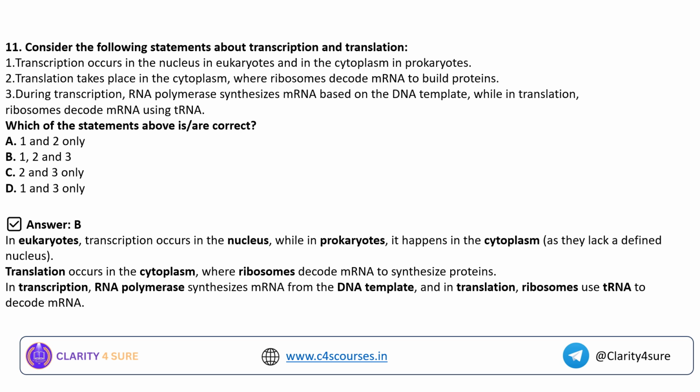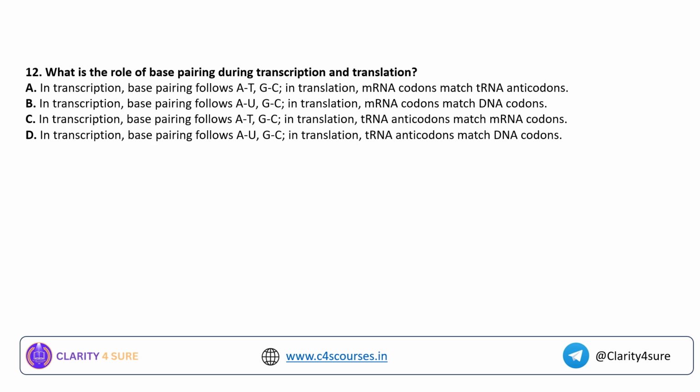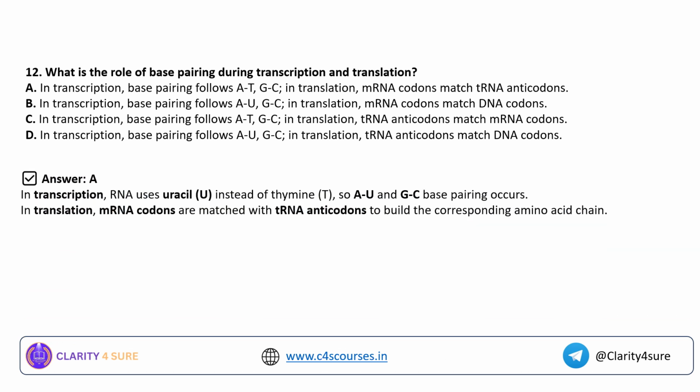Okay, having discussed question number 11, we'll go to question number 12. What is the role of base pairing during transcription and translation? It is talking about the nitrogenous bases in both transcription and translation. This is a very direct question. The answer for this question is option A, because in transcription the base pairing will be AT and GC, because I told you this earlier also, these nitrogenous bases occur in pairs only.